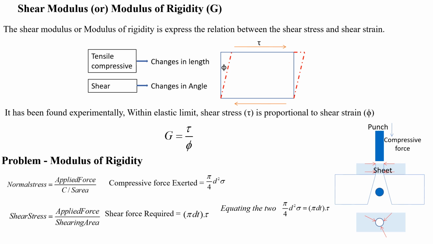The compressive force is the cross-sectional area of the punch times the stress applied, and the shear force required is the circumferential area of the sheet times the shear stress of the material. Equating these two, we can calculate the thickness or the diameter of the sheet.